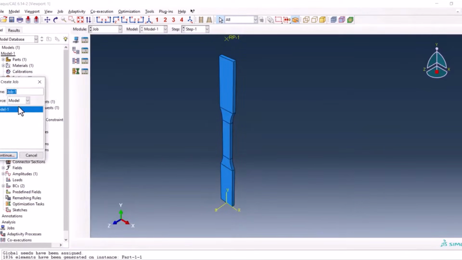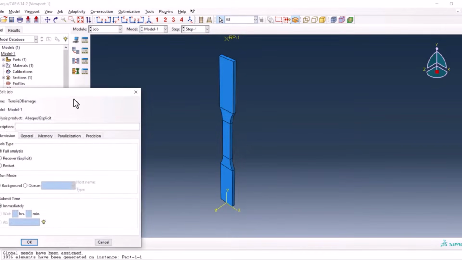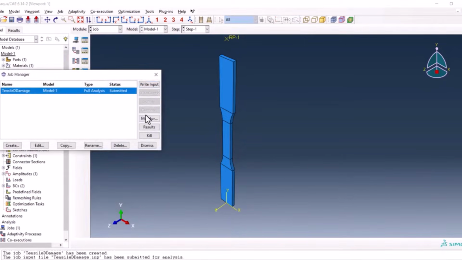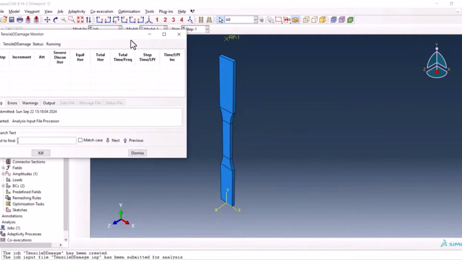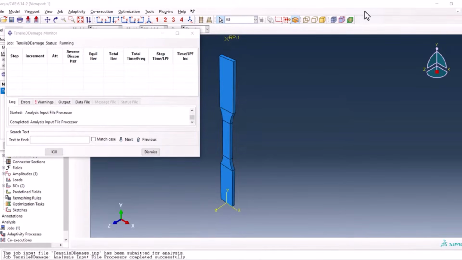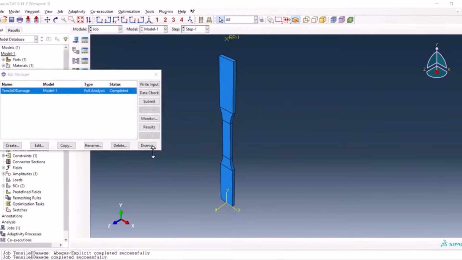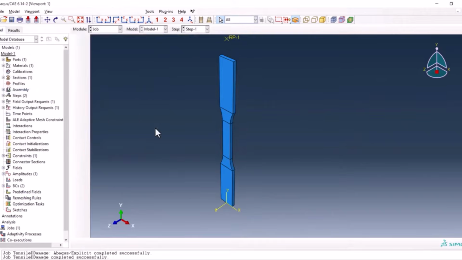Here, let's say tensile ductile damage. So we click OK, and from the job manager I would submit it. Now the job is completed. We can go to the results.